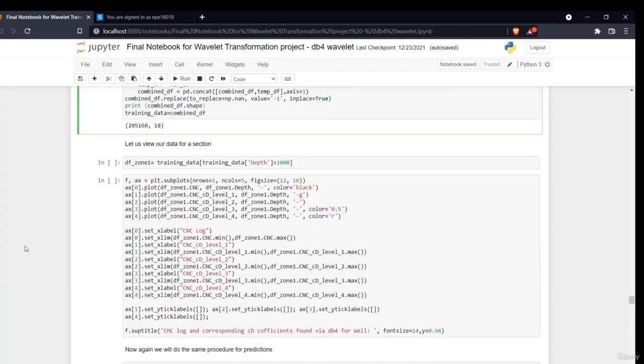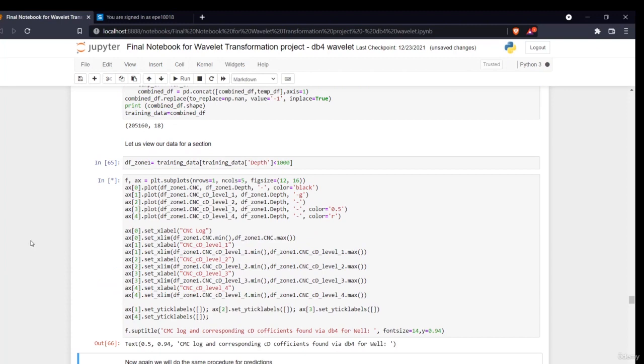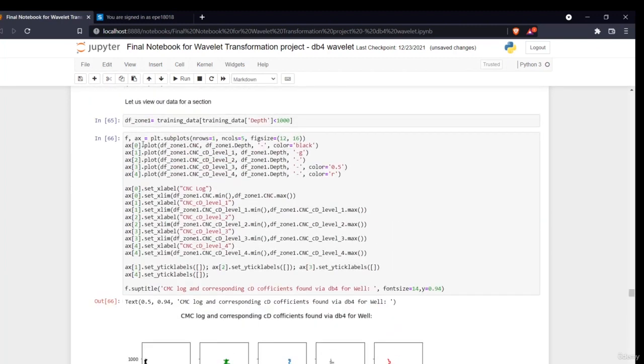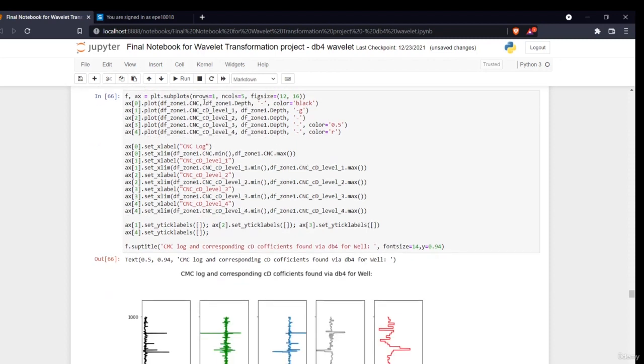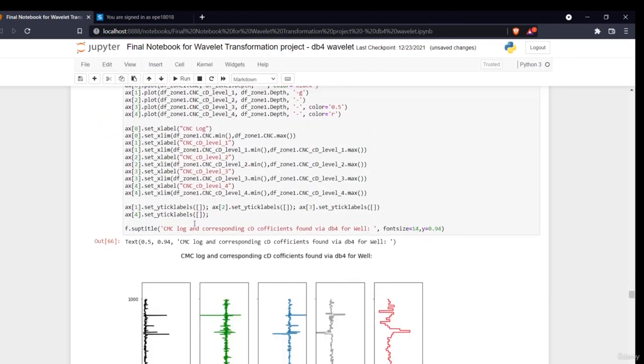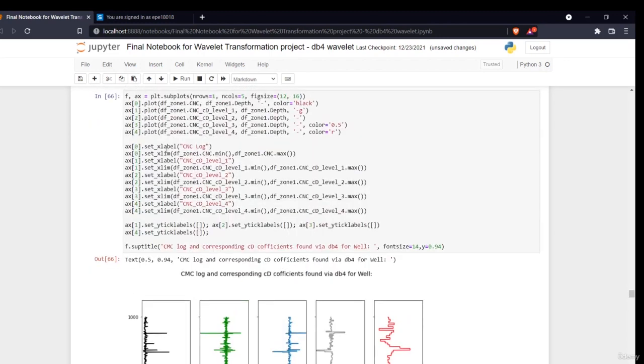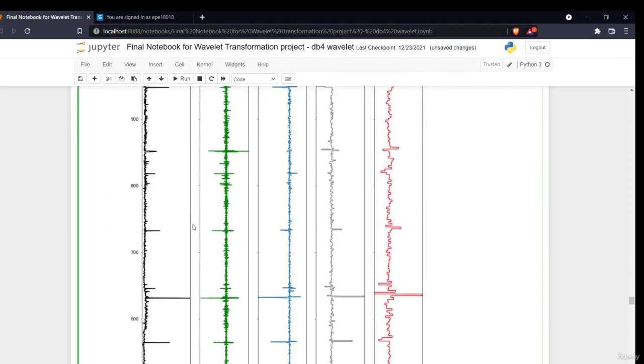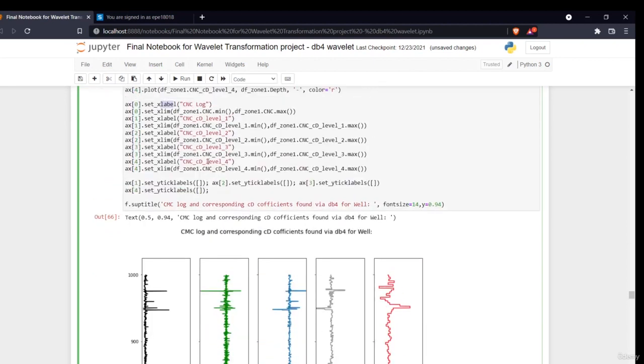Now if you want to view what transformation we have done, this is a simple function. I'm just taking my plot values, the subplots I have created. I'm saying, okay, ex0 dot plot, plot this value and all of these things. I'm just giving my labels: the CNC CD level 1, CD level 2.